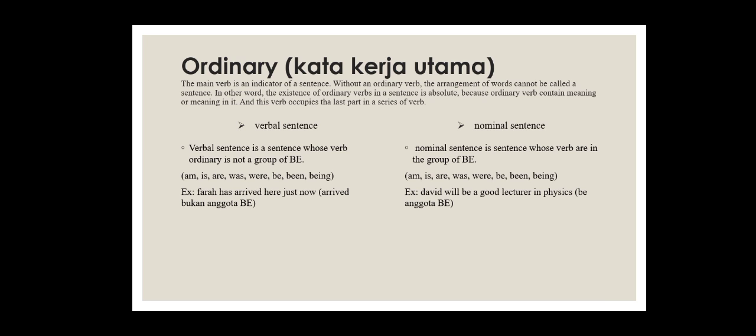And the second is nominal sentence. A nominal sentence is a sentence whose verb is in the group of be. For the example, "David will be a good lecturer in physics." Be is the group of be.